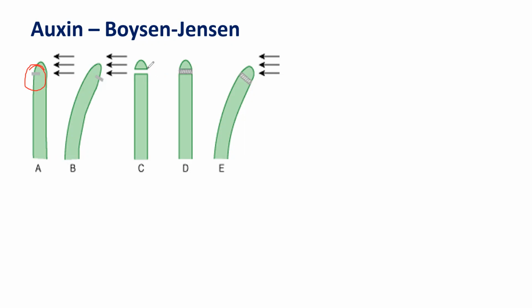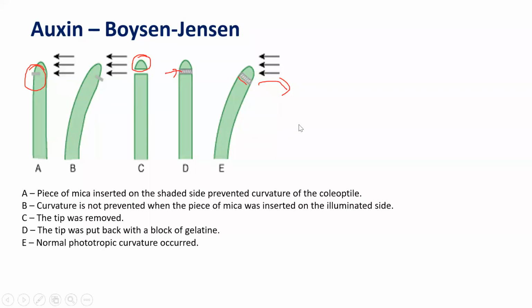Thirdly, he cut the coleoptile and extracted the substances onto an agar plate. And when that agar plate was kept on another cut portion, then again it shows bending. So this was the experiment that was performed by Boysen and Jensen. So what was the net conclusion of this experiment?